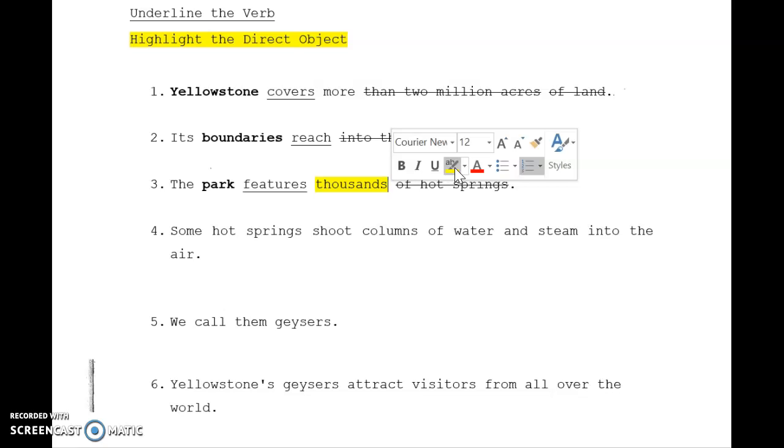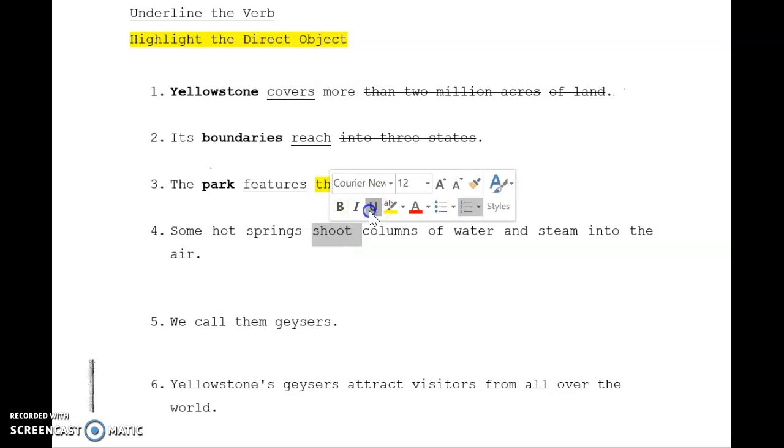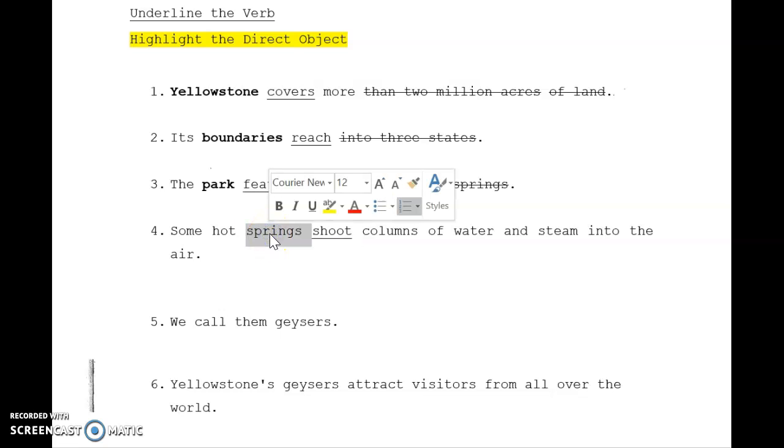All right. Number 4, some hot springs shoot columns of water and steam into the air. Okay, well, let's start with what the verb is. The verb is shoot. That's a pretty easy one to spot, an action. What's shooting? Now, here I would accept hot springs or springs, okay? You could argue that hot's an adjective and shouldn't be included, but hot springs are kind of one of those things that it's one thing. So whether you did hot springs or springs, don't worry about that, okay?